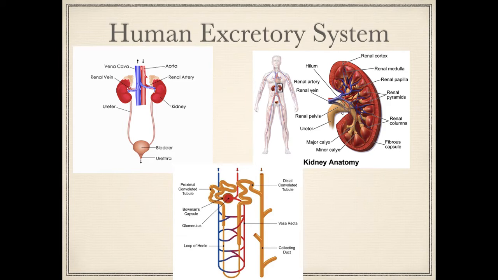The first picture on the top left-hand corner is basically a whole view of the system. This includes the vena cava and the aorta, along with the renal vein and the renal artery, with two kidneys, with the ureter, the bladder, and the urethra. The second picture, which is a vertical section through the kidney, shows the medulla, which is the part directly connected to the pelvis, and on the outside, the cortex. Now, the cortex is where nephrons begin.